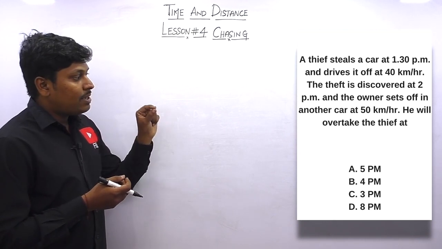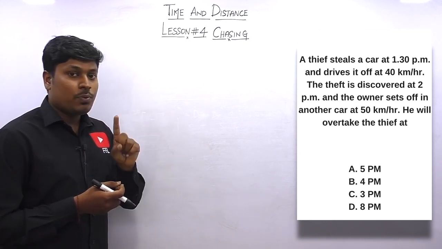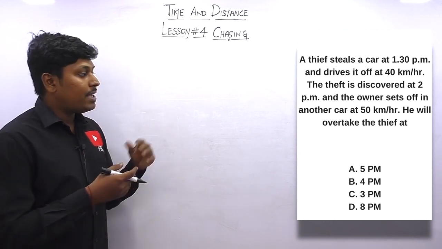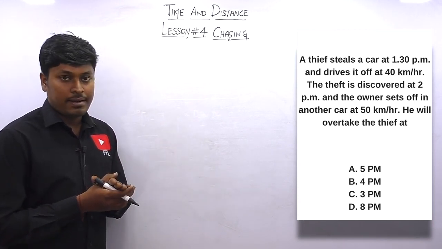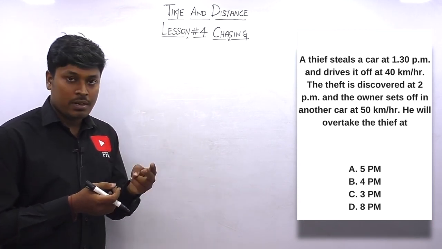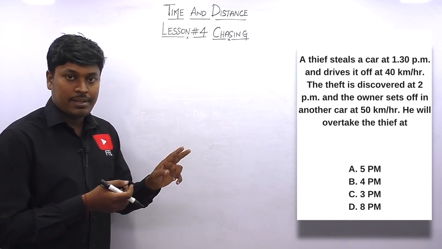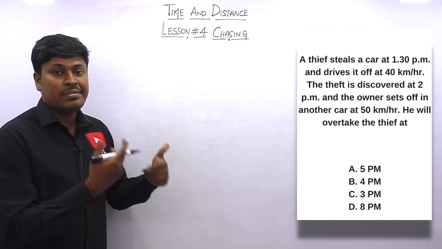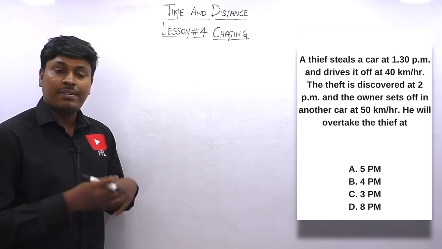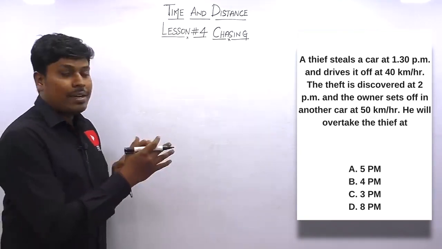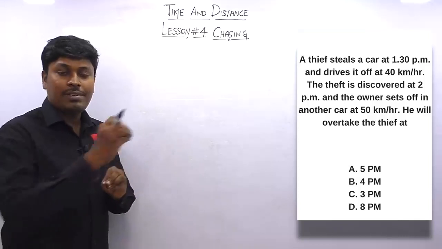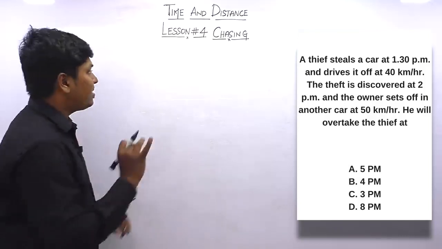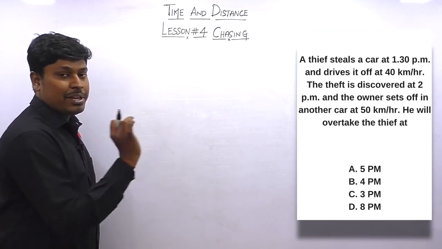Initially a thief steals a car at 1:30 p.m., right, and he drives the car at 40 km per hour. Only at 2 p.m. does the owner of the car know his car was stolen, and in order to chase the car, he is running in another car at a speed of 50 km per hour. So our target is to find at what time the owner will overtake the thief. Let me understand this concept by a small diagram.